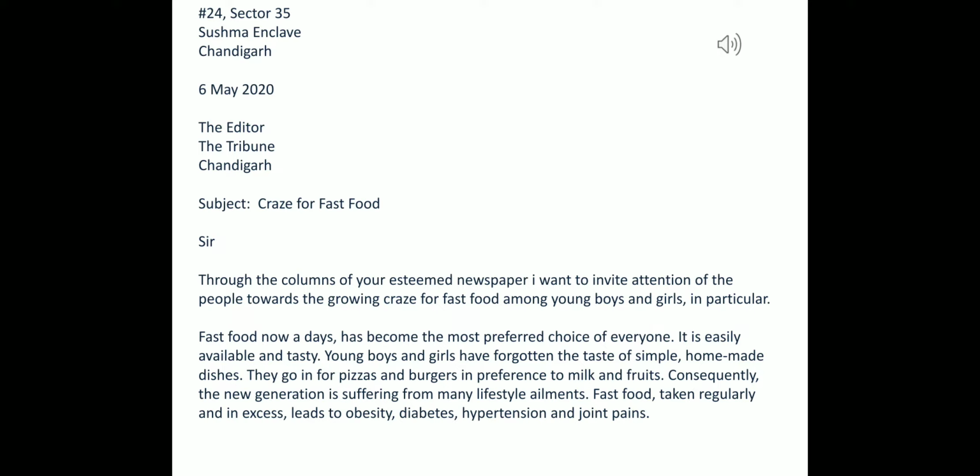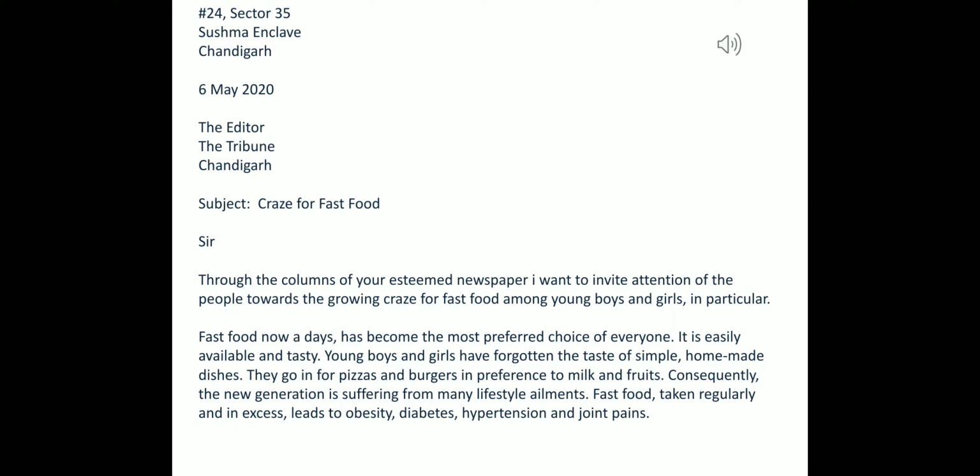Then one line gap after that, and you will write the Editor, the Tribune, and the city, Chandigarh. Then one line gap, you will write the subject, and as I told you, it should be a very precise one, so I have given a very precise subject over here, that is craze for fast food. Then one line gap, and then you will write the salutation. Then one line gap and the body of the letter will start.